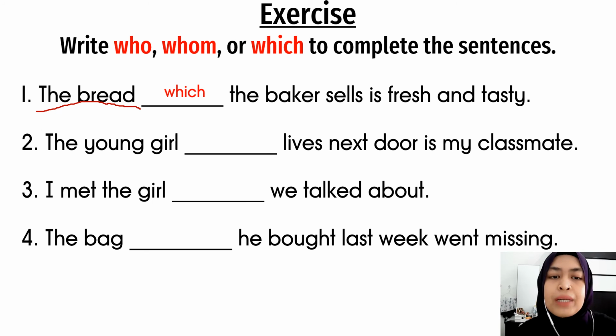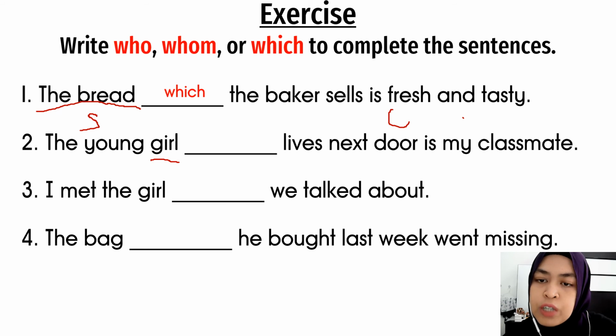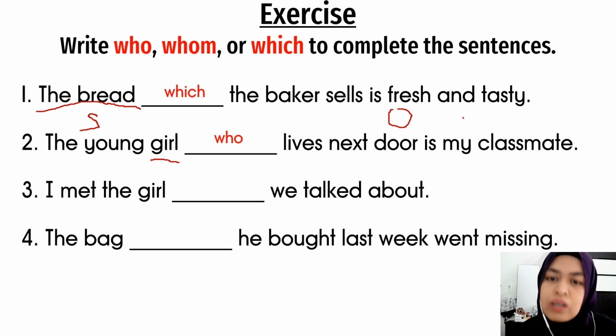Okay, number 2. The young girl lives next door is my classmate. The young girl. Girl is a person. Alright, so are we talking about the subject or the object? Since we are talking about a subject, your answer should be who. The young girl who lives next door is my classmate.